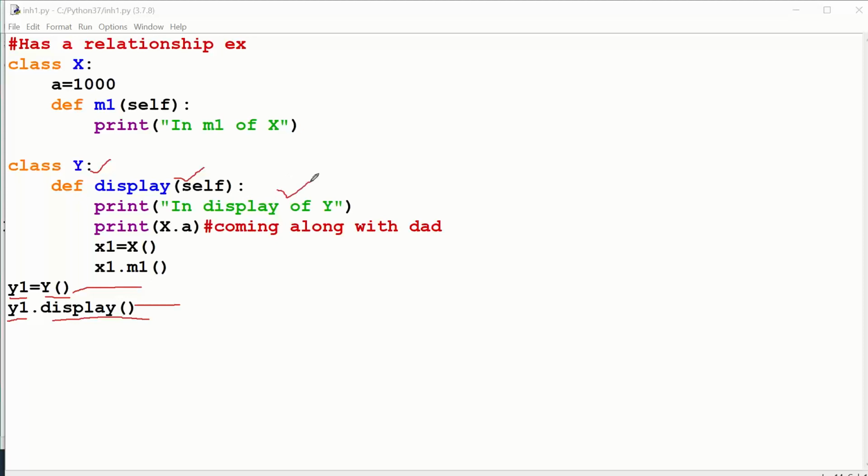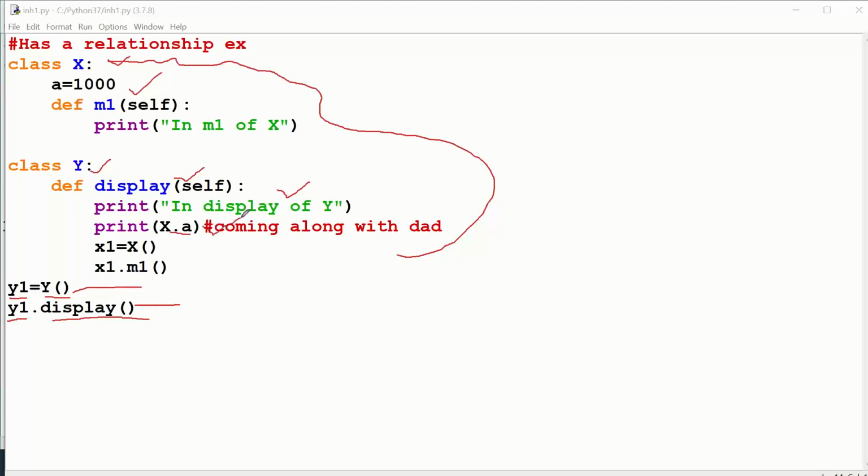It will execute this print, and then immediately it will see x dot a. Where is this a and where is this x? This must be from the other class, because the class name is Y and it is showing X here. So it will search the program, class X is there, and yes, X and a are there, super.